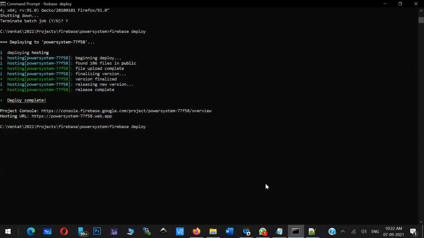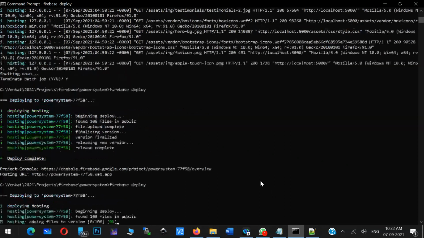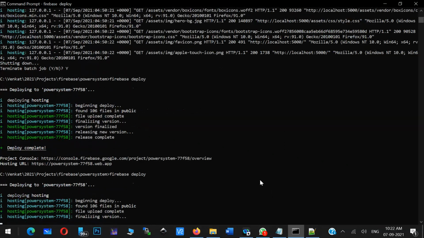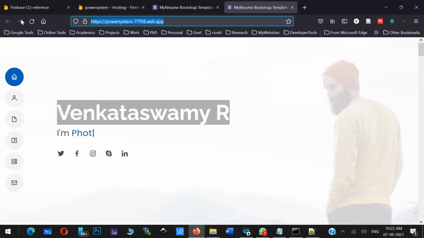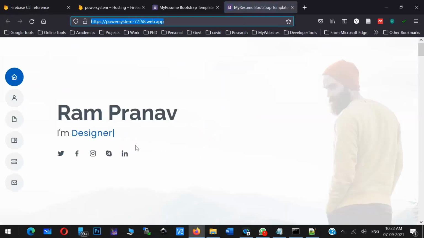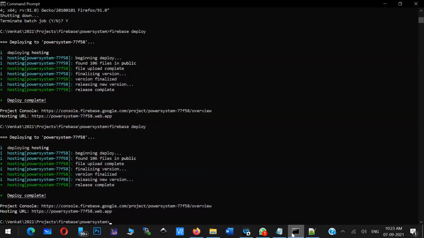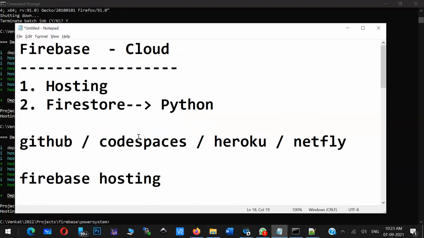Again, I'll run Firebase deploy. When I run this Firebase deploy, the new file will be deployed to the cloud. The new modified file will go and just replace the existing file. When you refresh this application, whatever the new deployment is will come. Similarly, you can do this for your application also, whatever the application may be. In this way you can use Firebase to deploy your application.